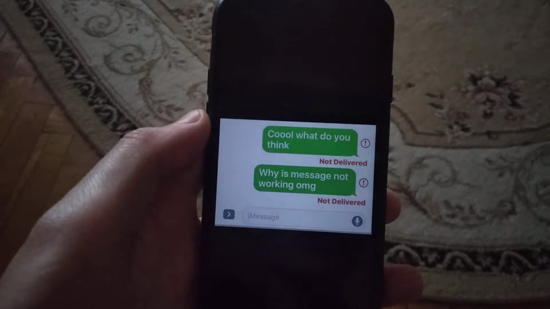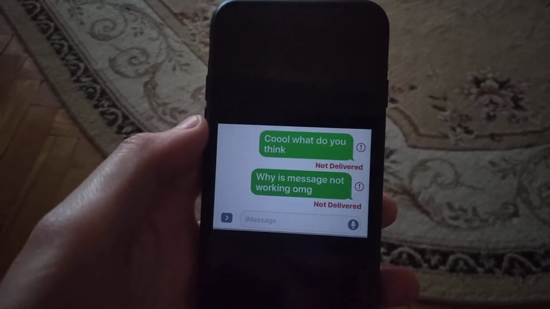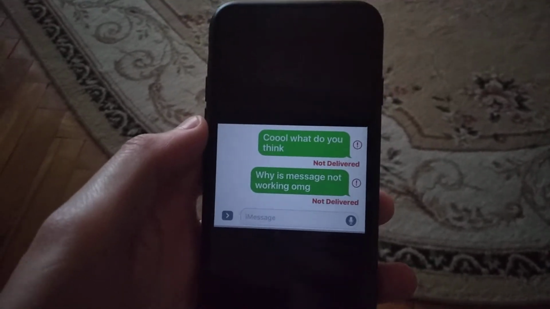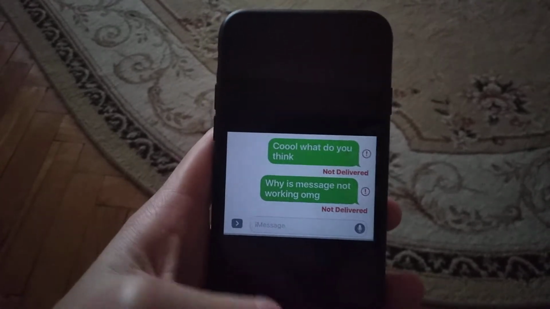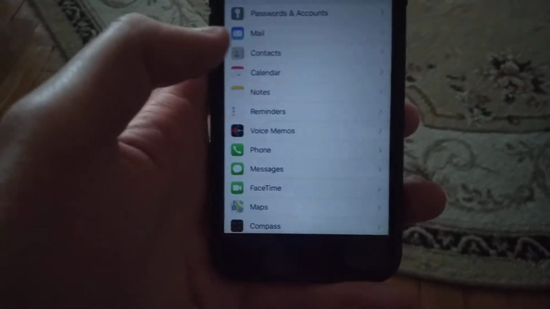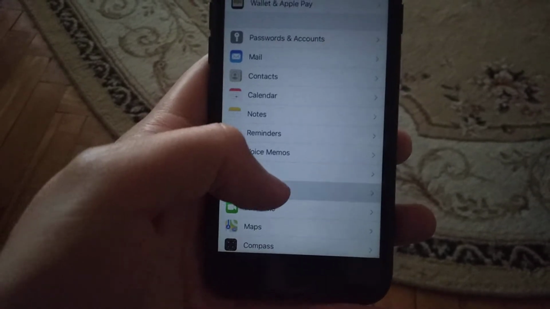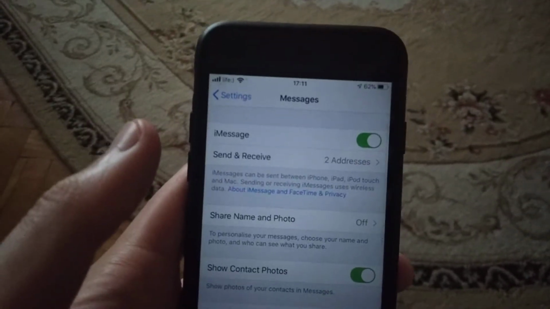So here you can see it when your message is not delivered, so how you can fix it. So for fixing it you just need to go to the settings, so just open the settings. In the settings you need to find your messages, so just open the messages here.